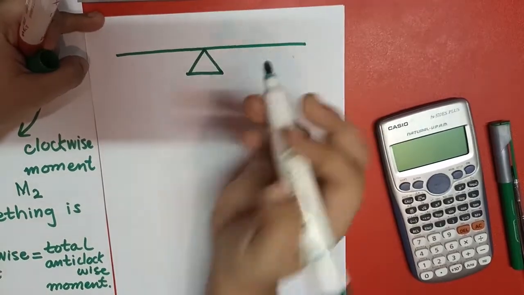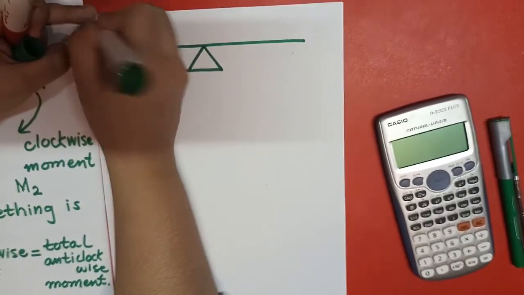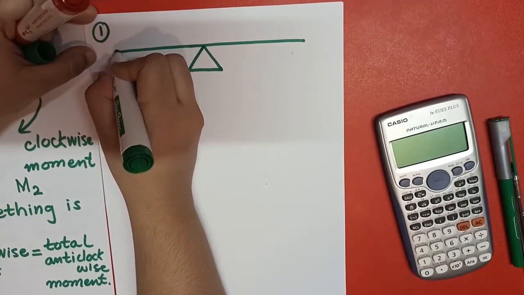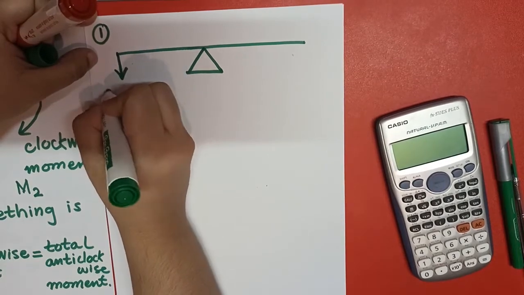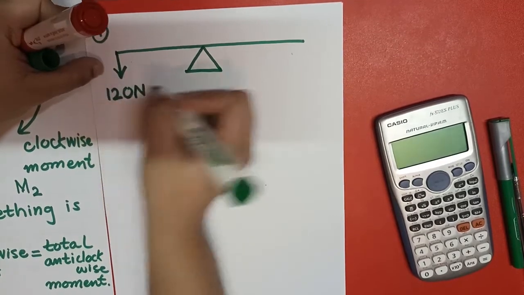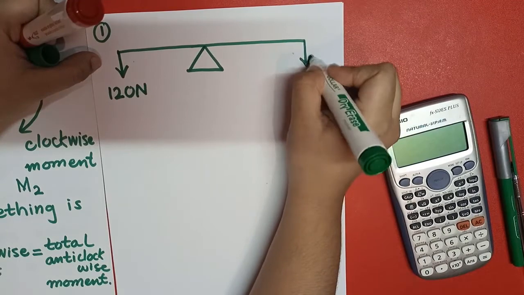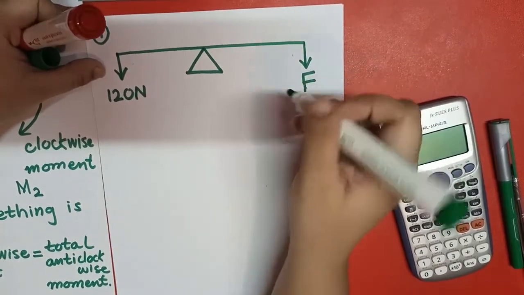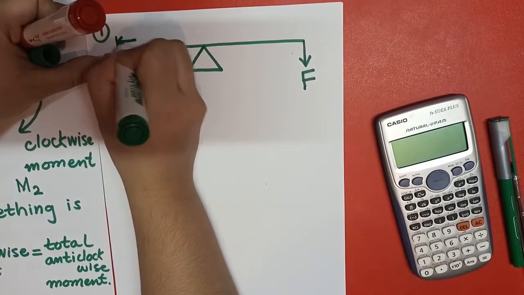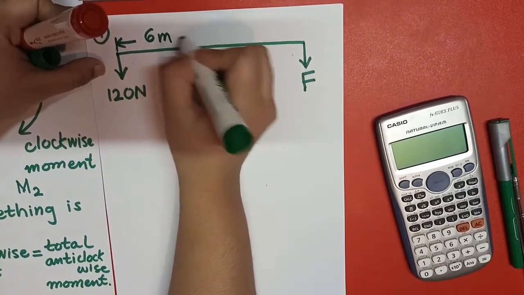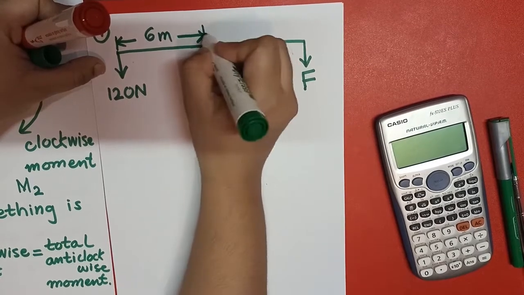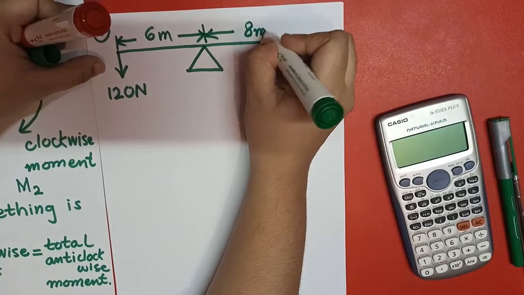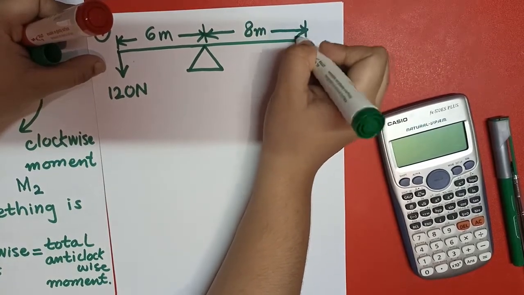Suppose we have a question. I have a fulcrum over here and I am drawing it. This is question number 1, and there is a force acting downward that is 120 Newton, and this is the force F. We don't know its value, we have to find it out. Its distance from the center is 6 meter, and the distance of force F is 8 meter from the fulcrum.